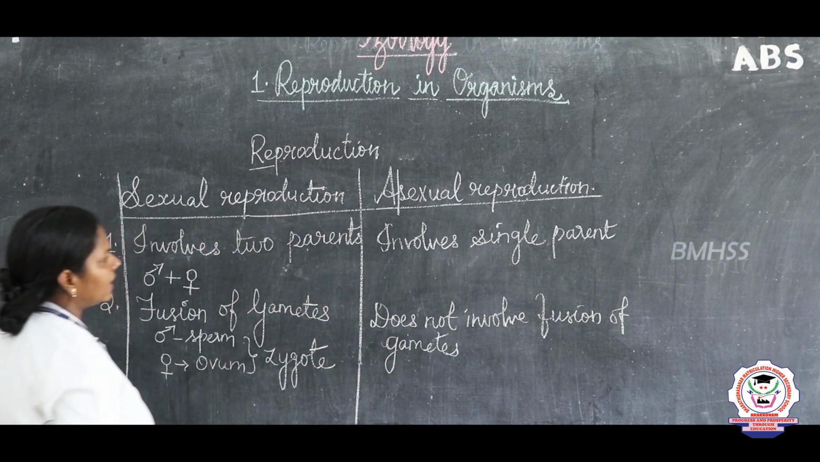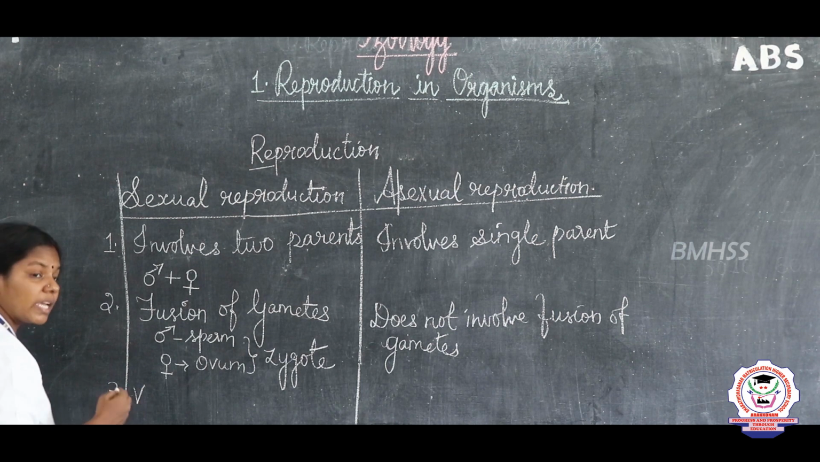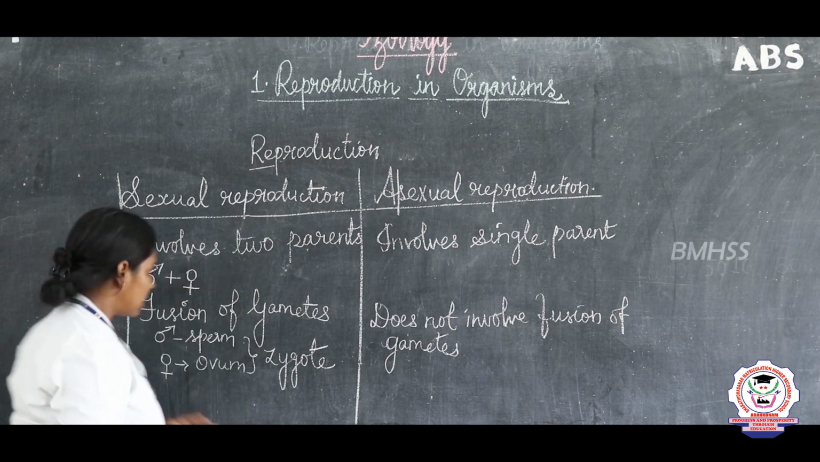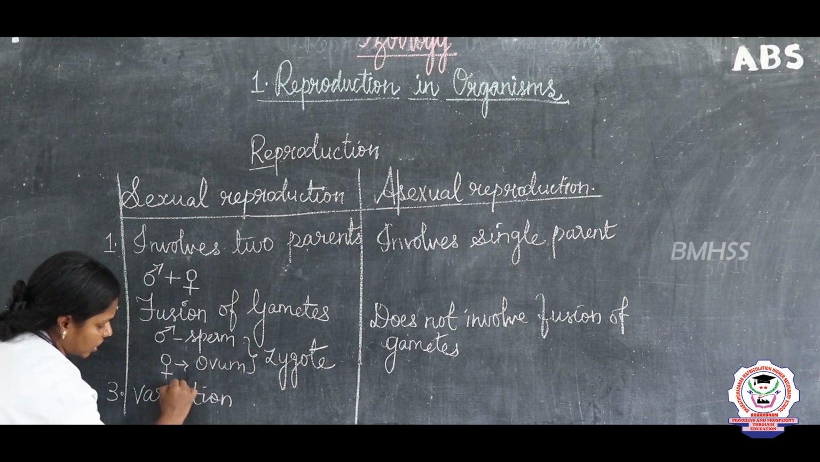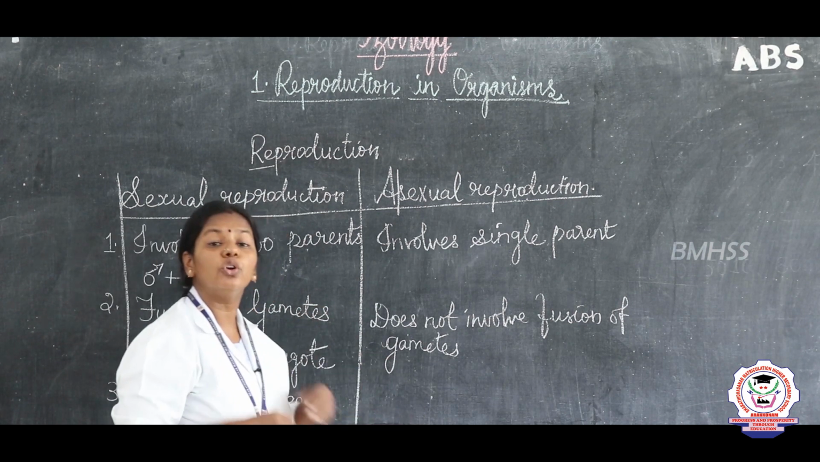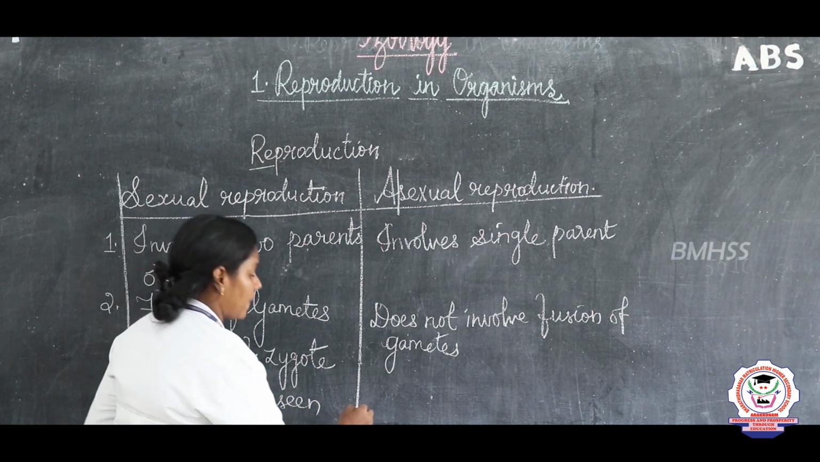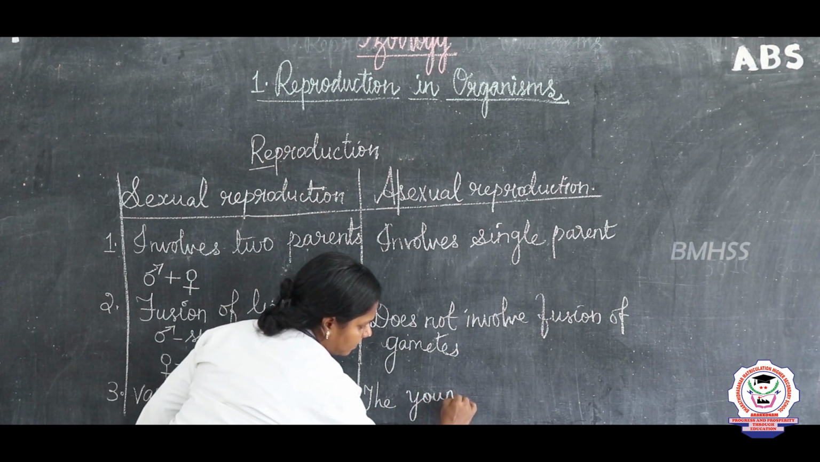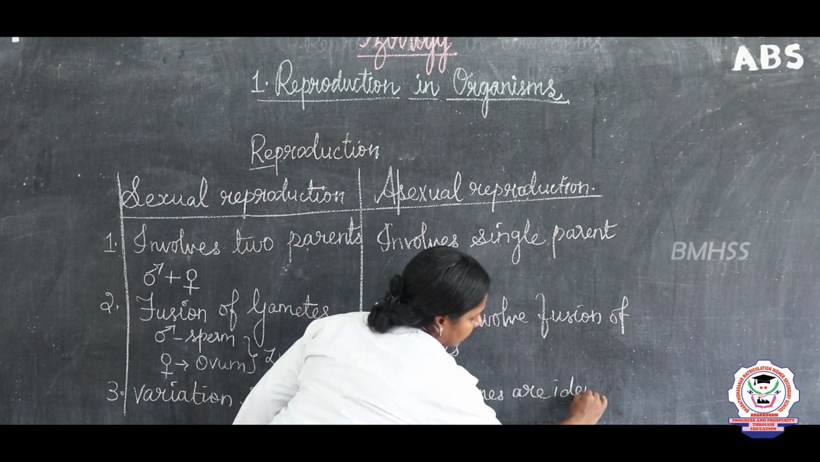Okay, and here in the sexual reproduction, what is seen? Variation. Yes, we resemble our parents, but we are not the exact copy of our parents. So variation is seen in sexual reproduction. But in asexual reproduction, no variation. The young ones are exactly identical to the parent.